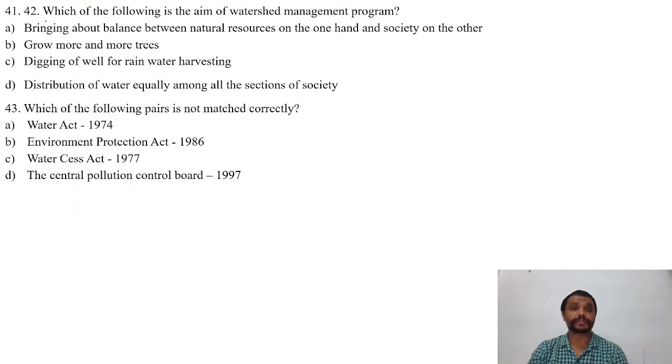The next question is, which of the following is the aim of watershed management program?